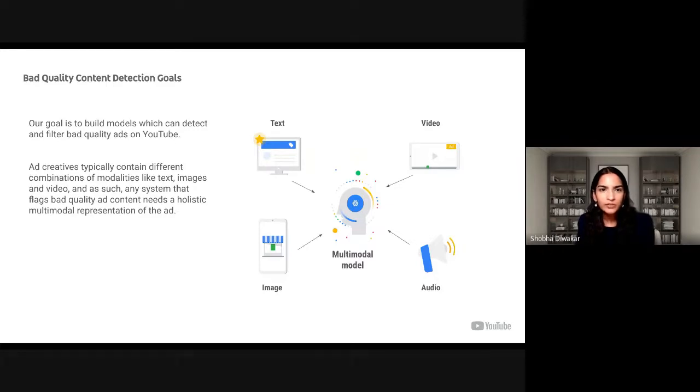Ad creatives typically contain different combinations of modalities like text, images, and video, and any system that flags bad quality ad content needs a holistic multimodal representation of the ad. We build a multimodal model which combines all these modalities and makes predictions about ad quality. This is then used to filter ads on YouTube.